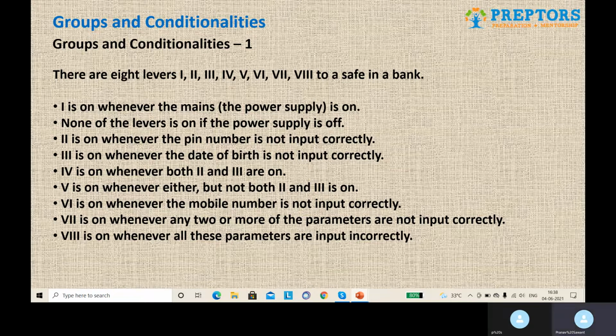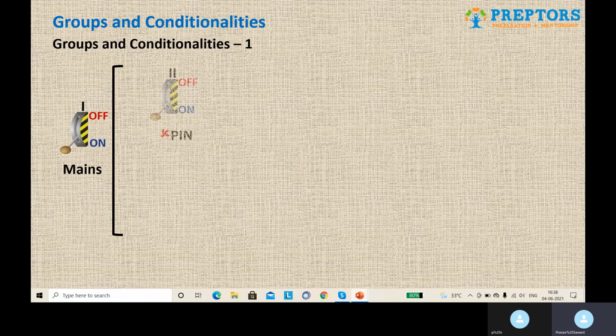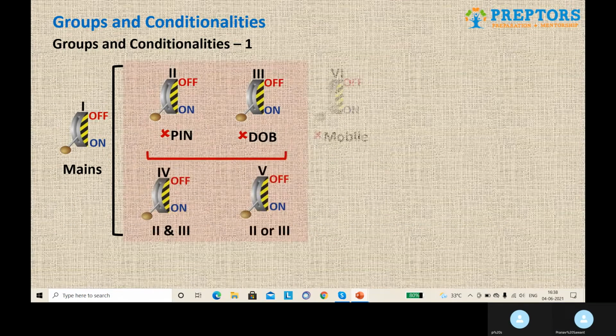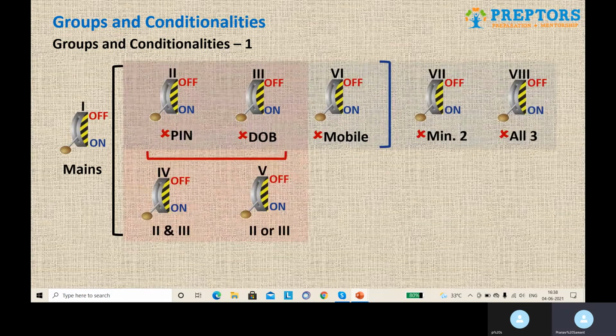Next condition, 8 is on whenever all these parameters are input incorrectly. Now let's move to the questions. This is just a chart which gives us an idea about the conditions. So the main power supply must be on for all the other levers to be on, and then the conditions follow.